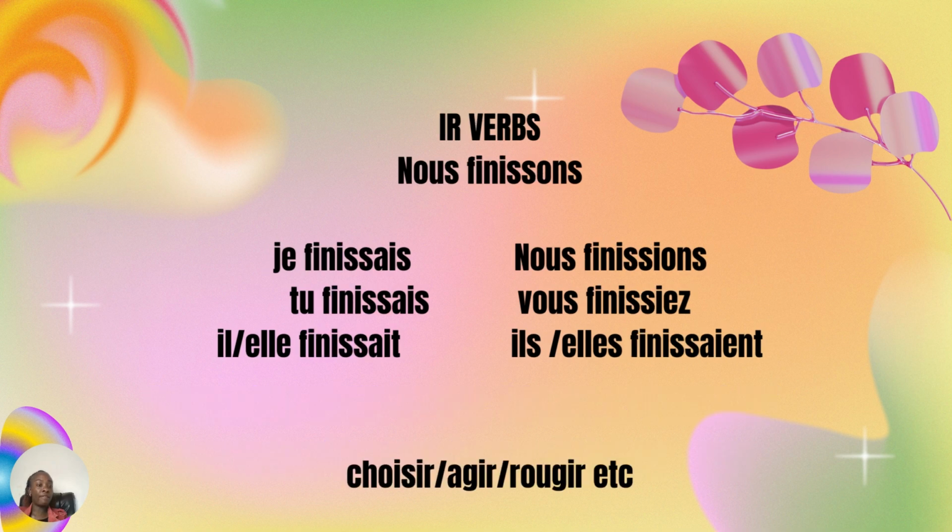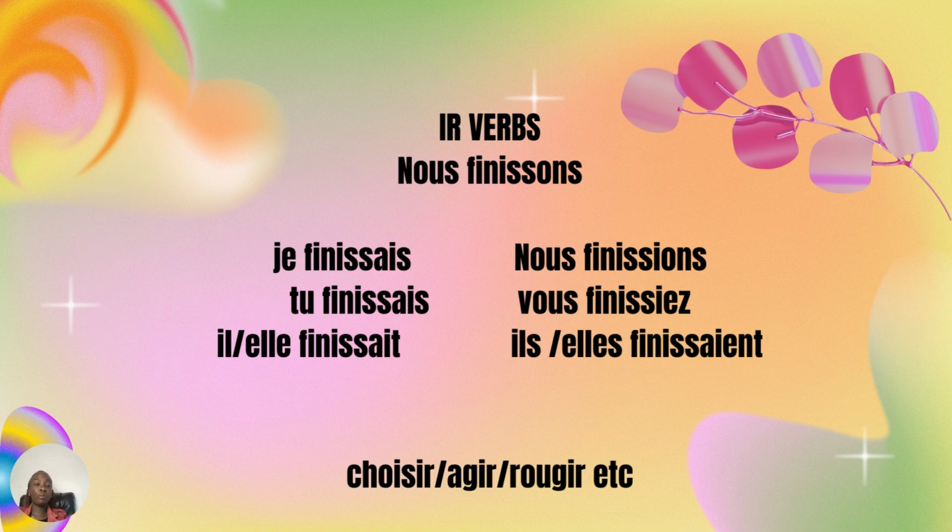Another example is verbs in IR. Le verbe en IR, example of the verb is finir. The nous form is going to be nous finissons. So to conjugate it in l'imparfait is going to be je finissais, tu finissais, il, elle finissait, nous finissions, vous finissiez, ils, elles finissaient.